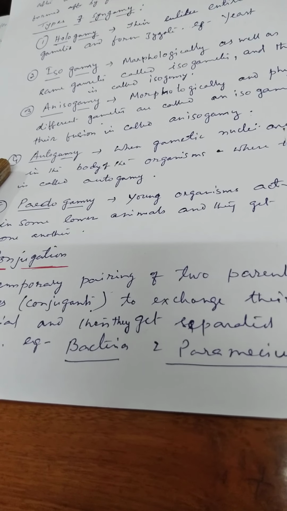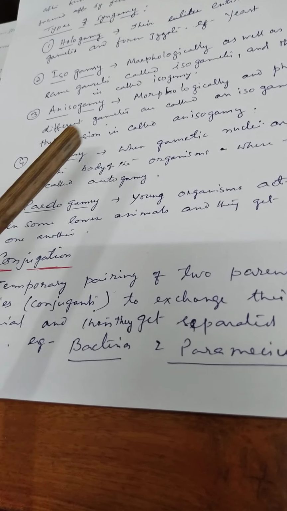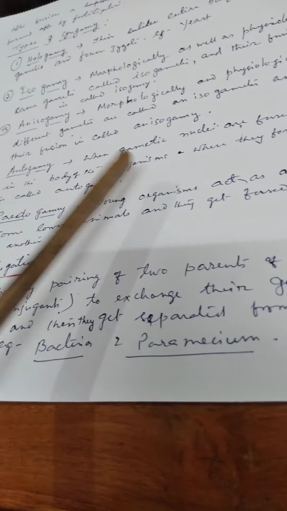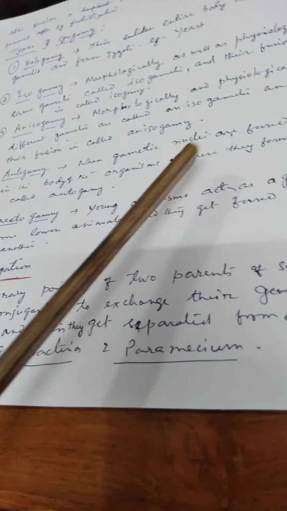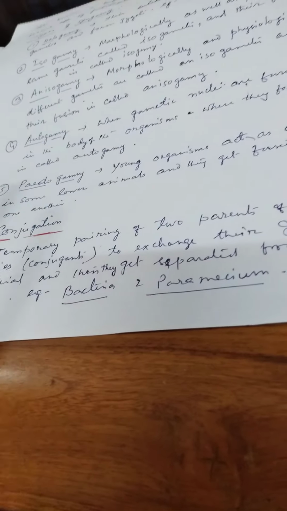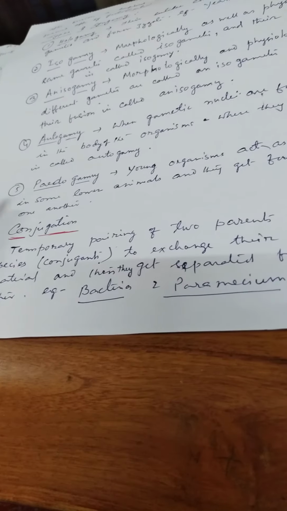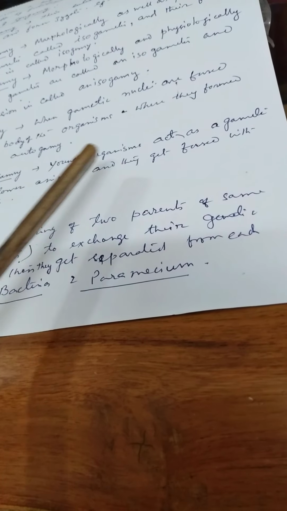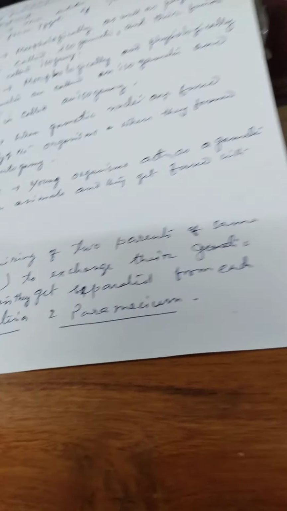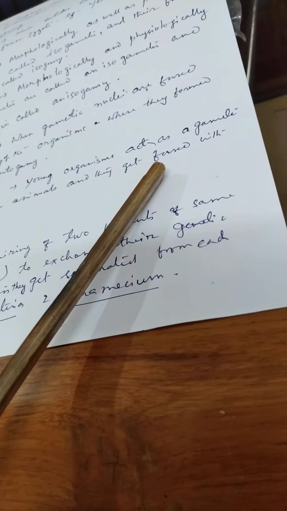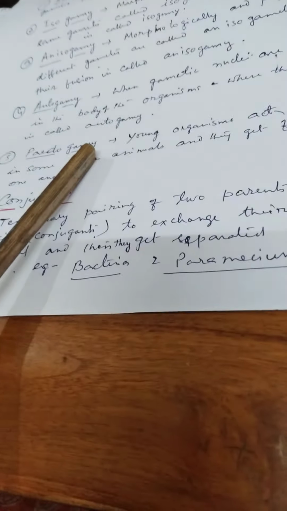Number 4 is autogamy. When gametic nuclei are fused in the body of the organism where they were formed, it is called autogamy. Number 5, pedogamy. Pedo means small. Young organisms act as gametes in some lower animals and get fused with one another, which is called pedogamy.